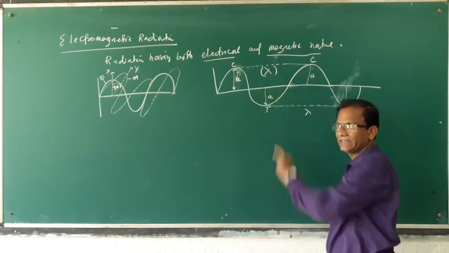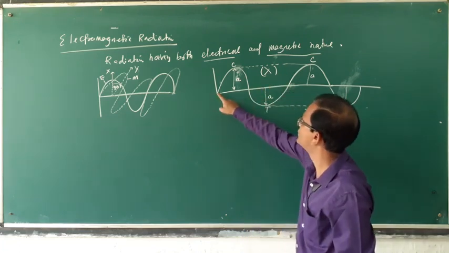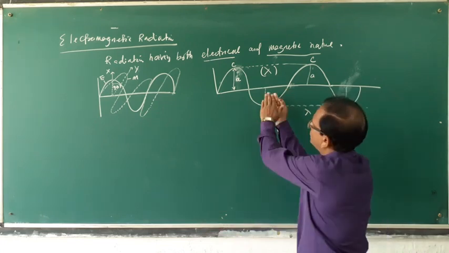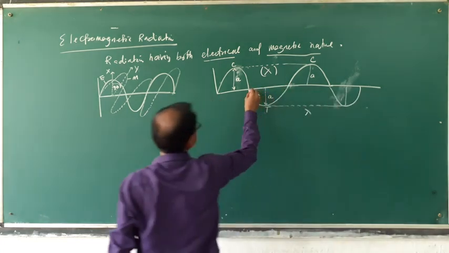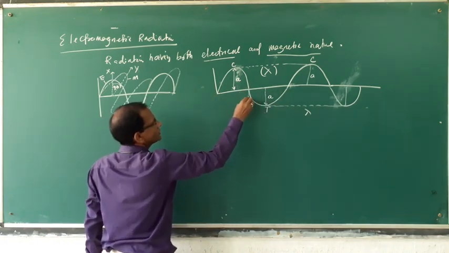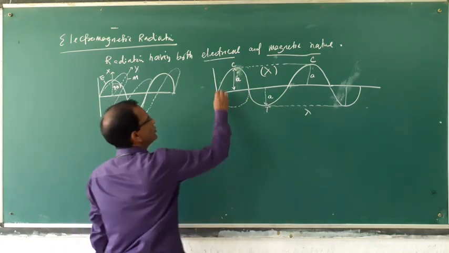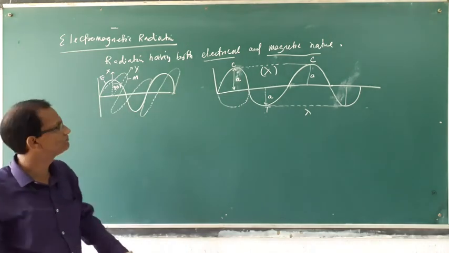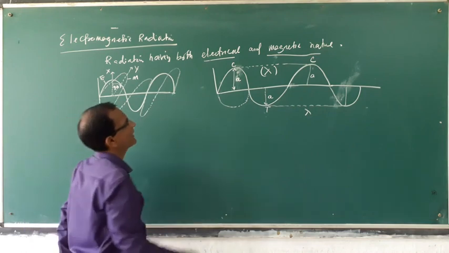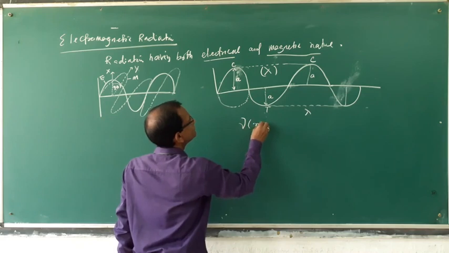This is called wavelength. This is a half rotation, and this is another half rotation. If you reverse this wave in this direction, it will make a complete circle. The number of rotations per second is called frequency, denoted by nu.